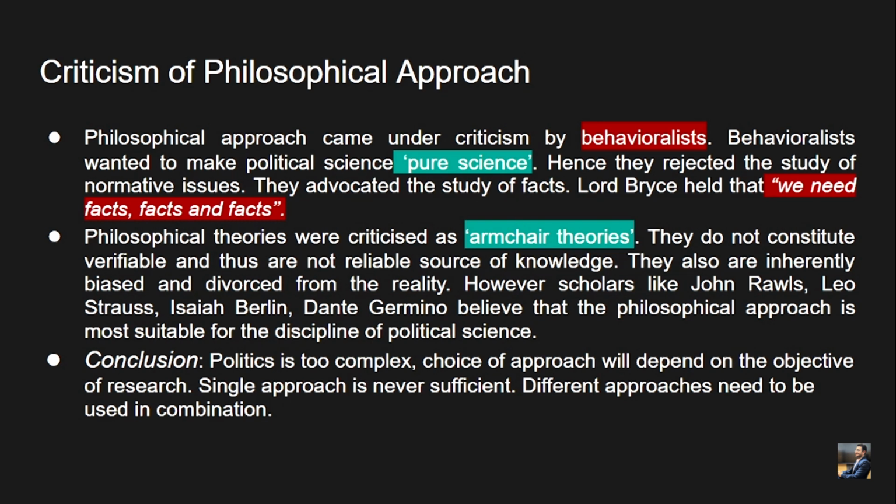However, scholars like John Rawls, Leo Strauss and Isaiah Berlin believe that the philosophical approach is most suitable for the discipline of political science, because they give the idea. These scholars put forward a very basic point: the philosophical approach is most suitable because it is the basis of political science, upon which the entire facade of political science has been built.